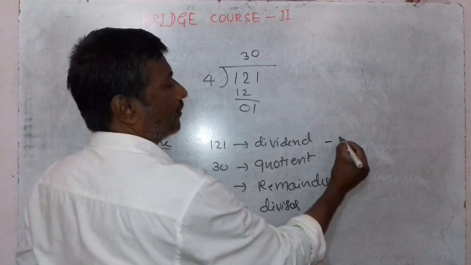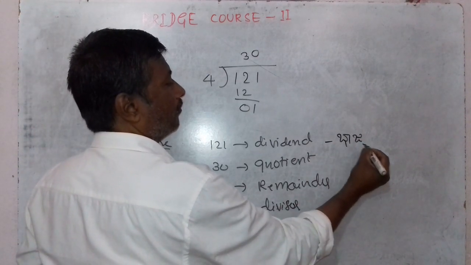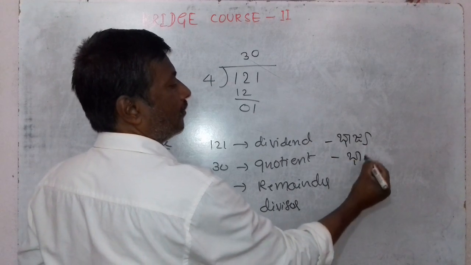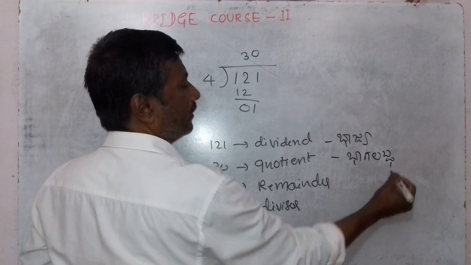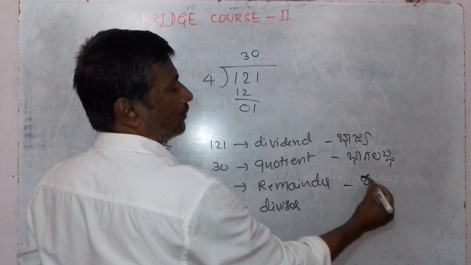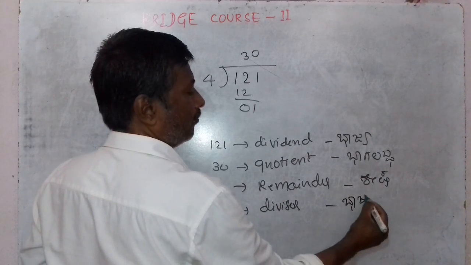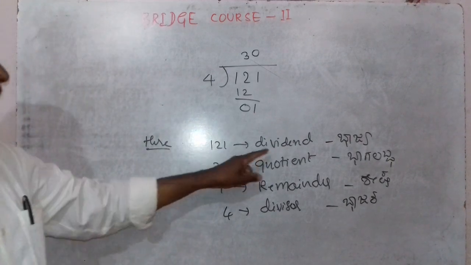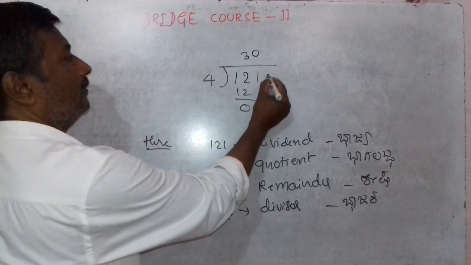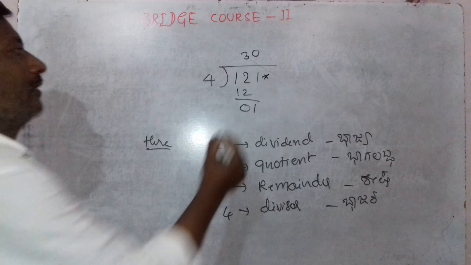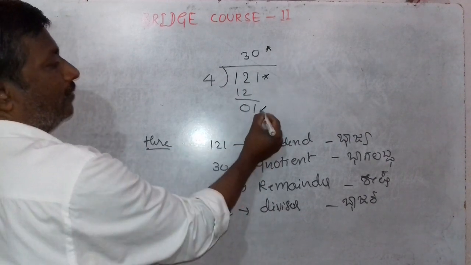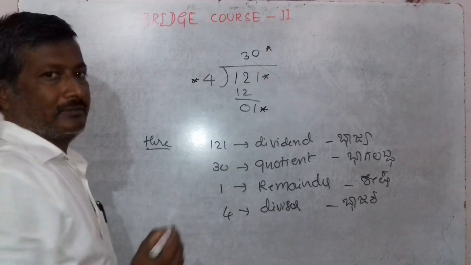So Bhajya, Bhagavadda, Shesha, Bhajaka. Yes, this is the dividend. This one is the quotient, remainder, and divisor.